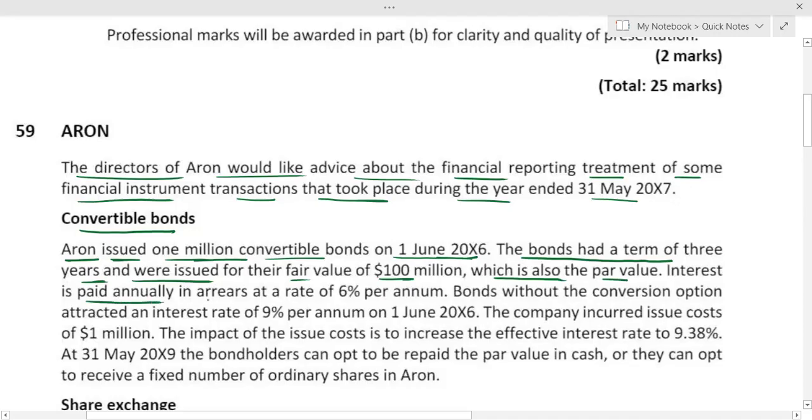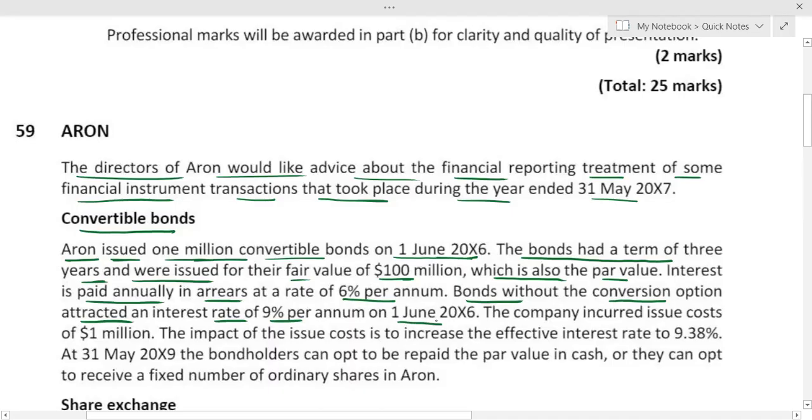Interest is paid annually in arrears at a rate of 6% per annum. This 6% is a coupon rate, the cash interest rate. Bonds without the conversion option attracted an interest rate of 9% per annum on 1st June X6.